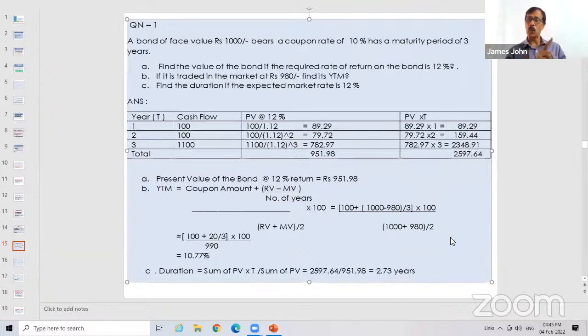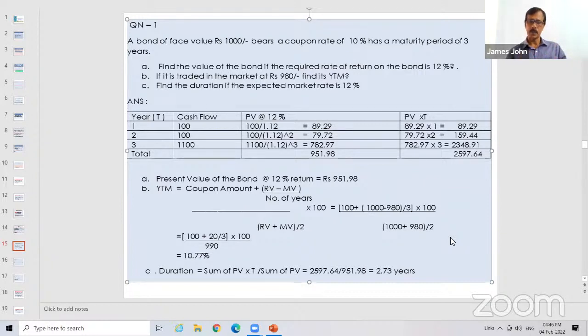So the coupon rate is 10%, but YTM is 10.77. Why is it more? Because this is traded in the market at a lesser price. A 1,000 rupees bond is available for purchase at 980. That is the reason, because a person who is paying 980 gets a bond and gets 10% on 1,000 rupees. Because the company, remember, pays the coupon on the face value, not on the market value. Make it very clear.